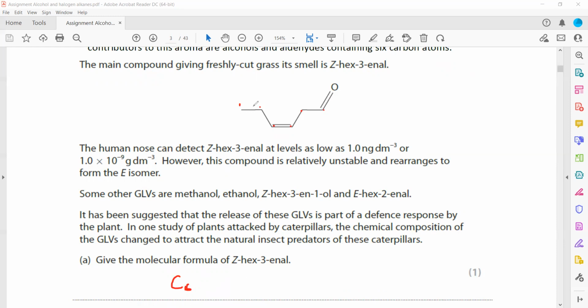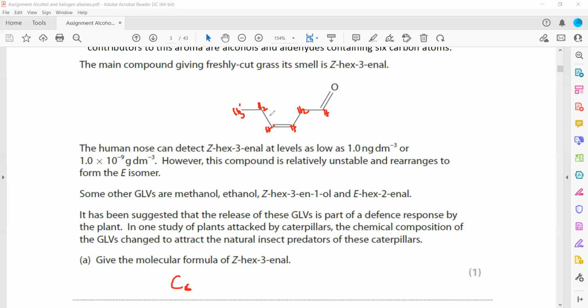Then what about hydrogen? Carbon can form a maximum of 4 bonds. If this carbon has 1 bond, it will have 3 hydrogens here. This one has 2 bonds, so 2 hydrogens. This has 3 bonds, so 1 hydrogen, and this has 3 bonds, so 1 hydrogen. This will have 2 hydrogens. And this one, because 3 bonds are there, will have 1 hydrogen. We don't represent the hydrogens in a skeletal formula.